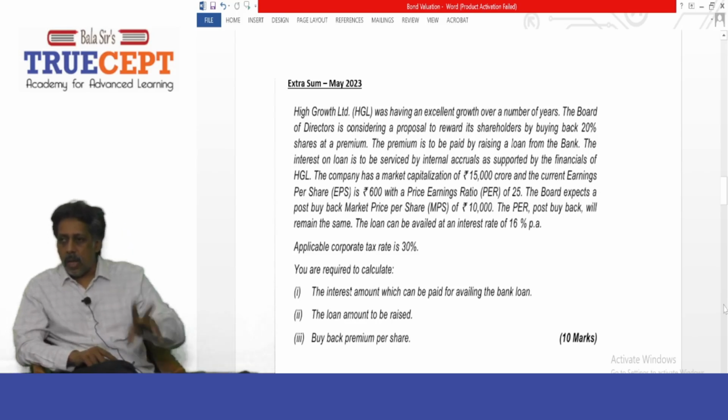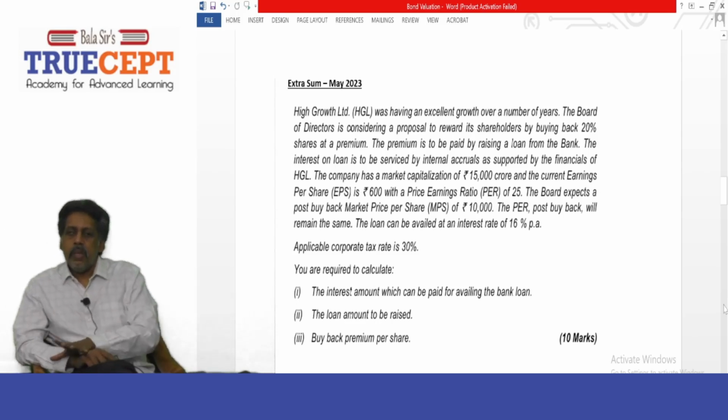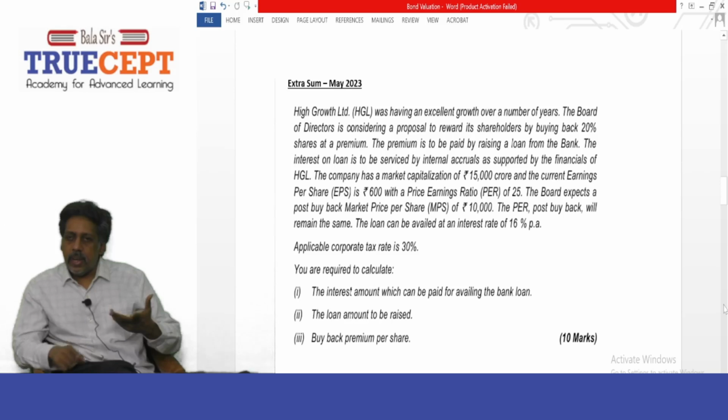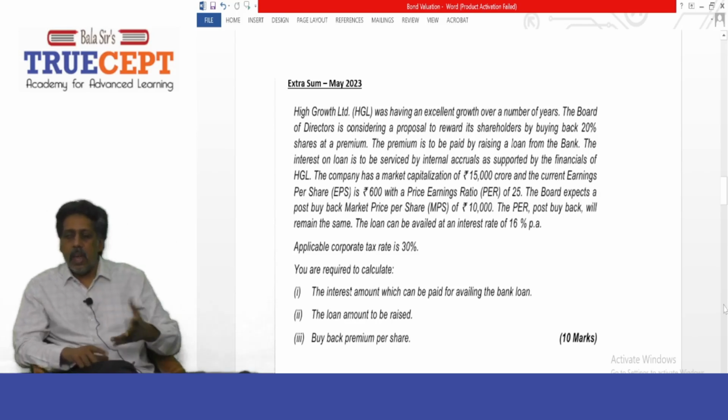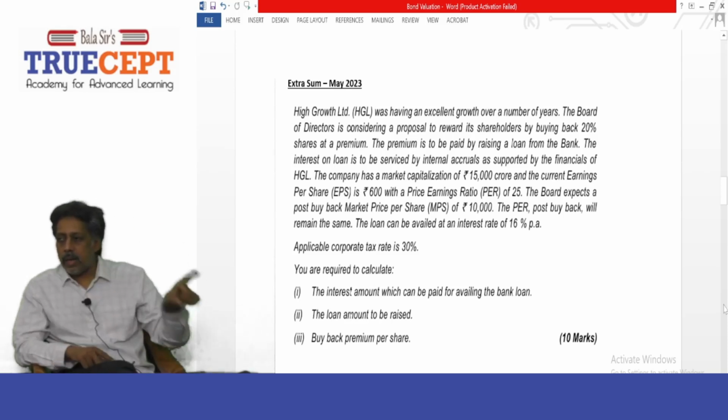Now you all know that price earnings ratio times EPS will give you the market price per share. That is 25 into 600, how much you get? 15,000 rupees will be the price per share, the current market price.